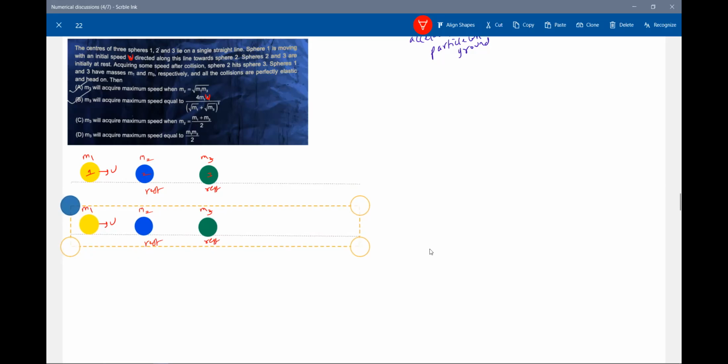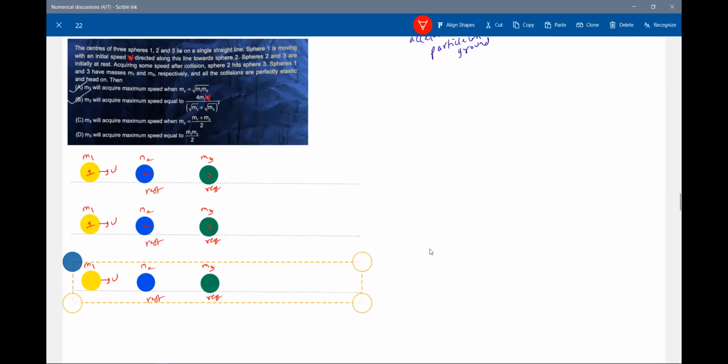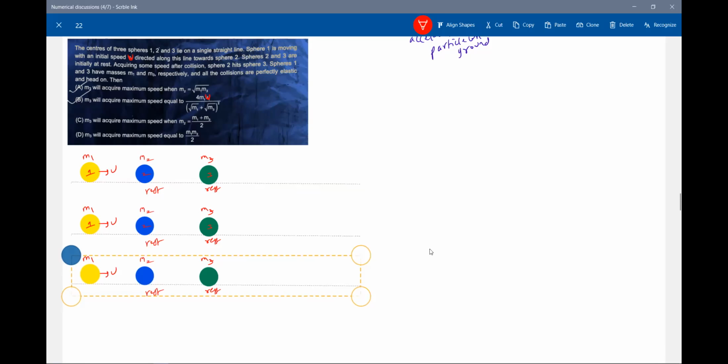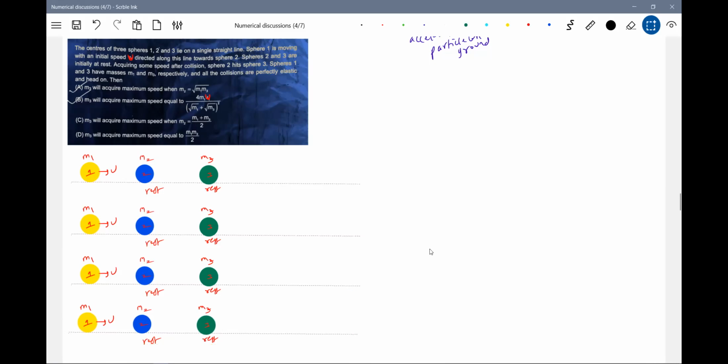So this is the first collision, and this will be the second. I am going to show all the description; at least after seeing this, try to work it out. So this was the test. After collision, this will start moving with a certain velocity, say V1. This will be V2. This one is moving with its own velocity; we are not bothered. This will go and collide. After collision, this will acquire speed V2, and this is V3.